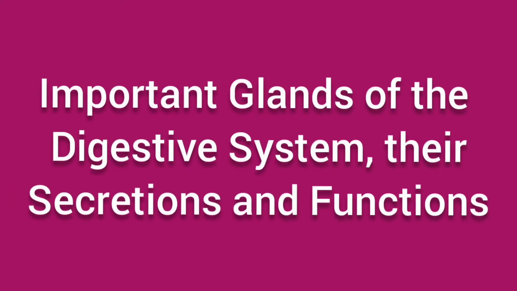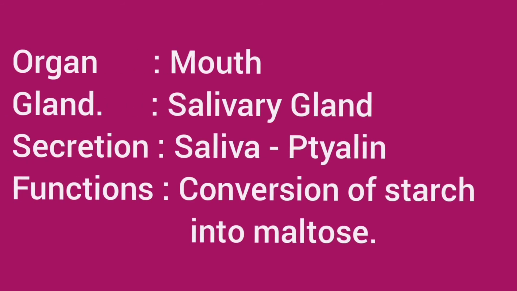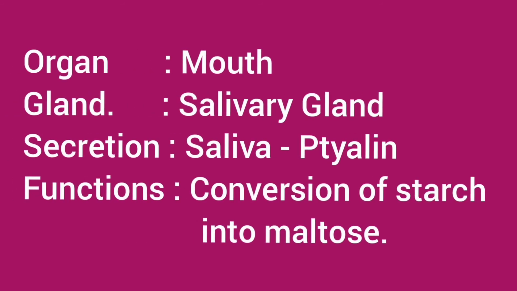Now, let's discuss important glands of the digestive system, their secretions and functions. The first organ is the mouth. It contains the salivary gland. Through the mouth, saliva is secreted which contains ptyalin, and its function is conversion of starch into maltose.